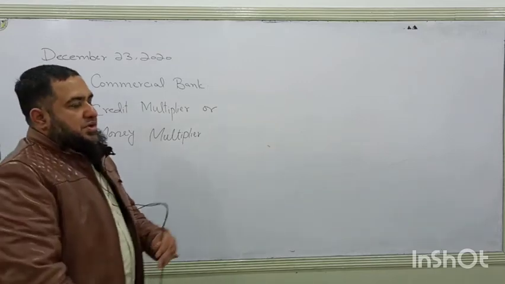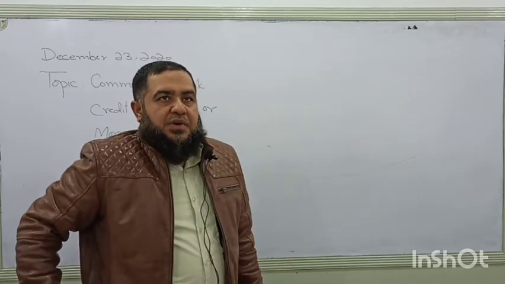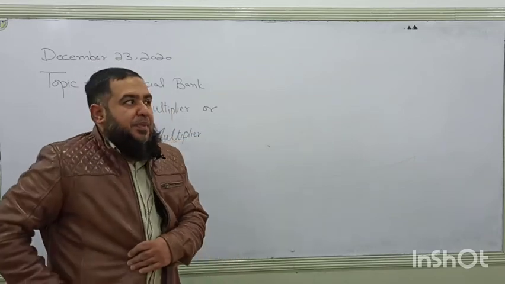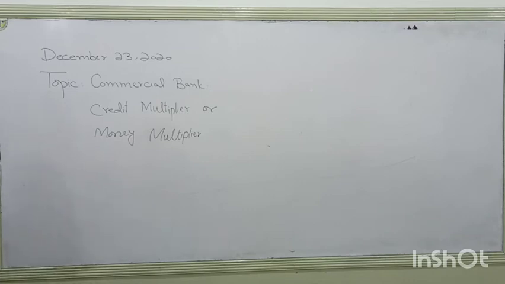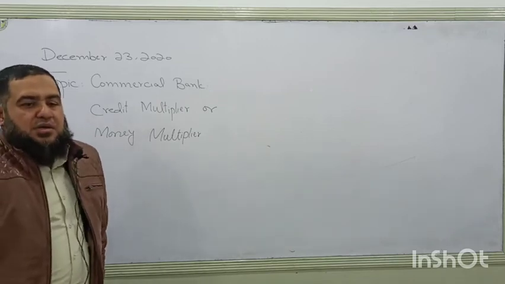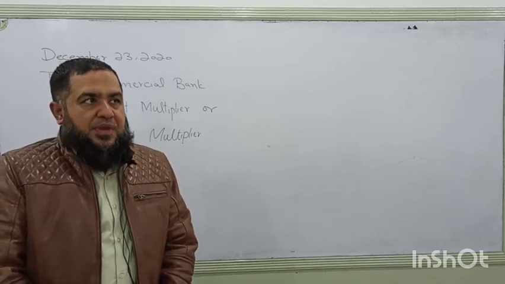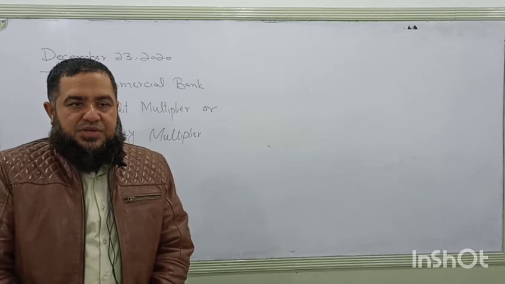Today we are going to start the credit multiplier or money multiplier. What is meant by the money multiplier? Basically, the commercial banks create money whenever they are accepting the deposits. Okay. Last day we were talking about what are the functions of a commercial bank.